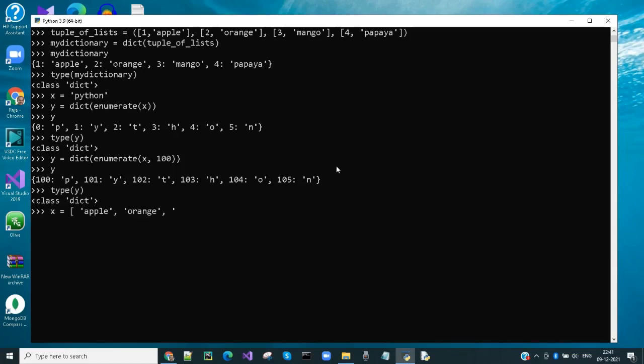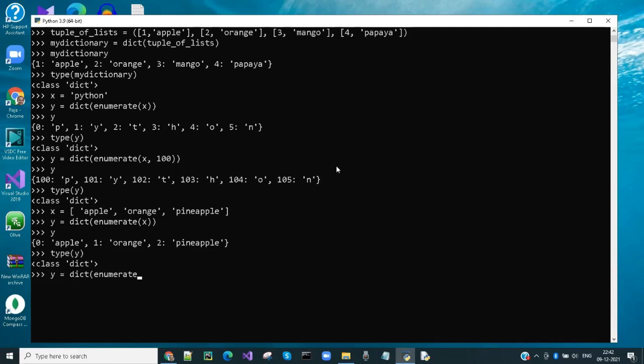Let's create a list variable. I am converting it to a dictionary. I am using the enumerate function with an initial value now.